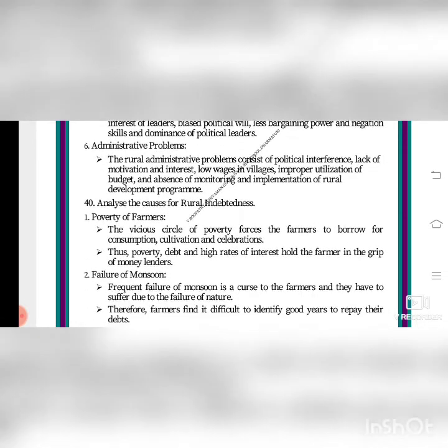Analyze the causes for rural indebtedness. Poverty of farmers. The vicious circle of poverty forces the farmers to borrow for consumption, cultivation and celebrations. The main thing is poverty of farmers. You don't have income, isn't it? They have to, for each and everything they will borrow. They will get money, loans, from the people who give money for interest. Thus, poverty, debt and high rates of interest hold the farmer in the grip of money lenders.